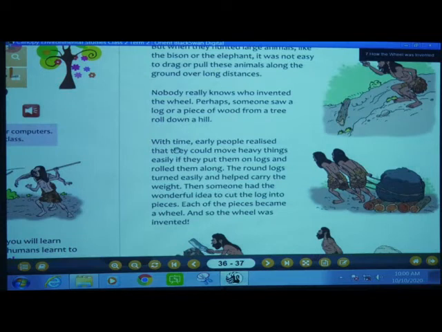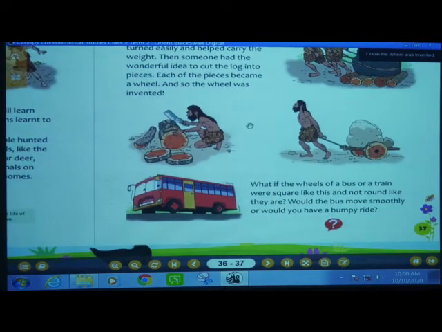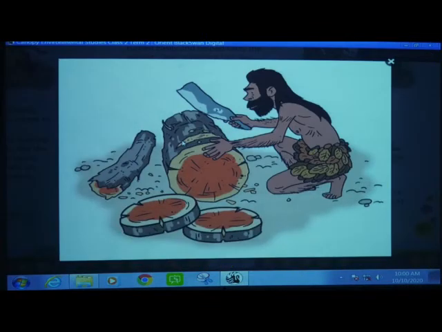So you can see how they tied the logs of wood together and kept the heavy things on them and are pulling that, and in this way the wheel was invented. Afterwards they thought that instead of such a big log, they will cut the log into pieces. You can see in this picture this man cutting this big log into pieces. Which shape have they cut? They cut it in a circle shape, round shape.